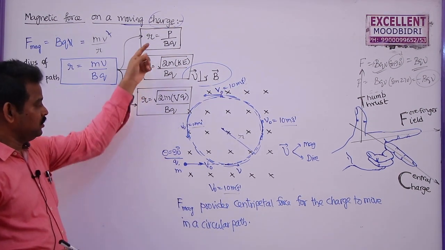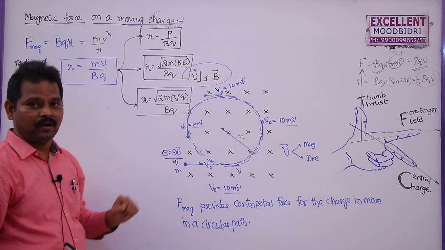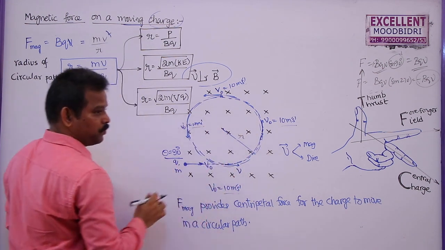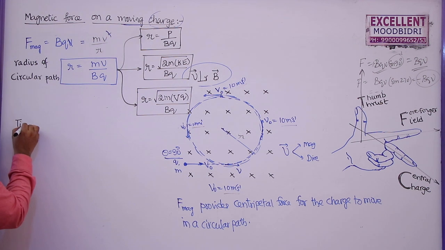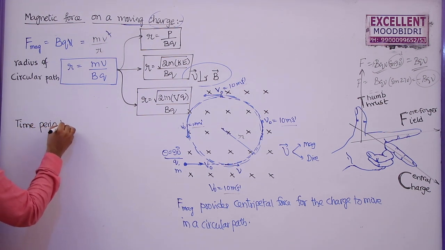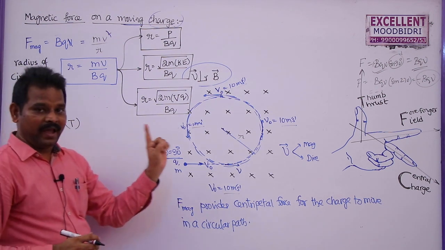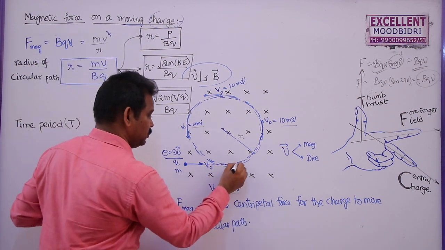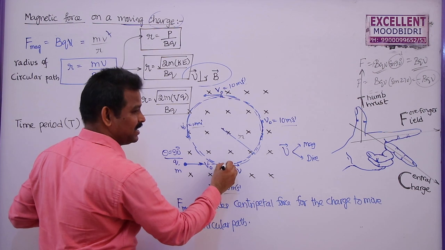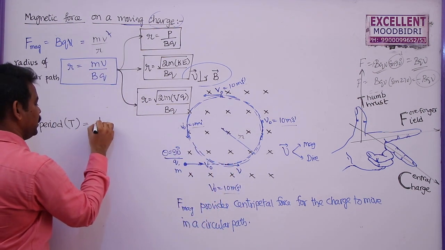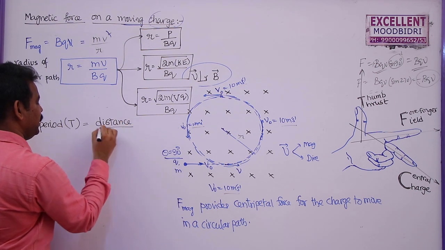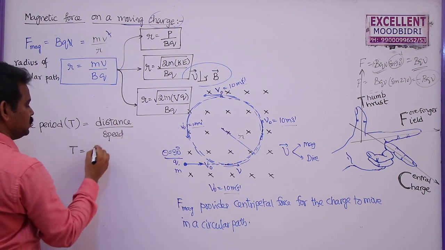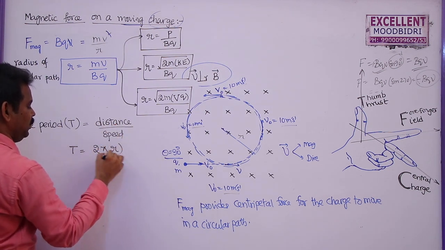After finding this radius of the circular path described by the charged particle in a magnetic field, now how to find out the time taken by this charged particle to complete one circular path? Here I am going to denote the time period as T. The time taken to complete one revolution is called the time period. In this case, it is going to complete a circular path of circumference 2 pi r. So the time period is given by the distance traveled by the speed of this particle, where the distance traveled is 2 pi r.